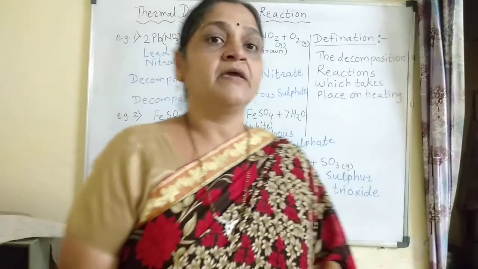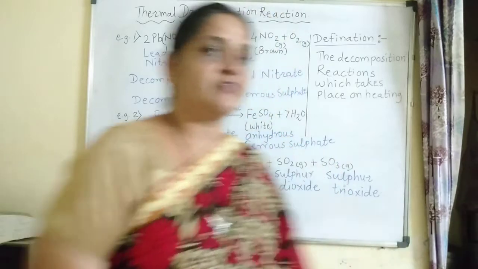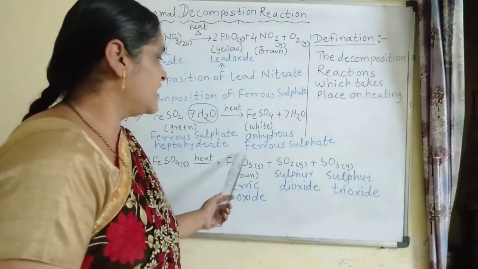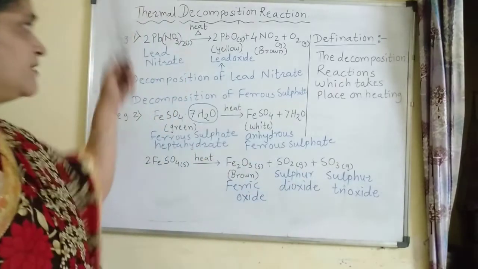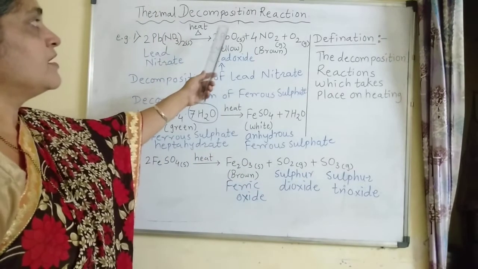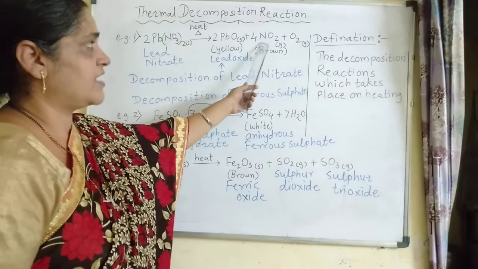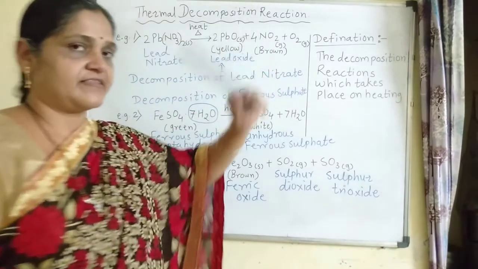So this way you get the 3 decomposition products for ferrous sulfate: Fe2O3, SO2 and SO3. For lead nitrate, the products on decomposition are lead oxide, nitrogen dioxide gas and oxygen gas.